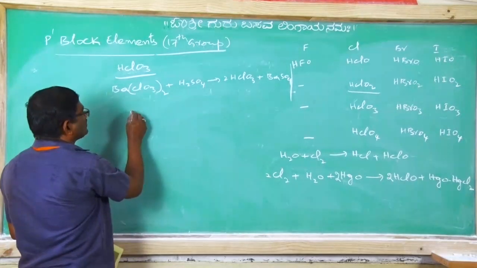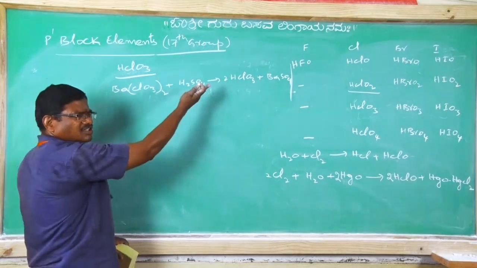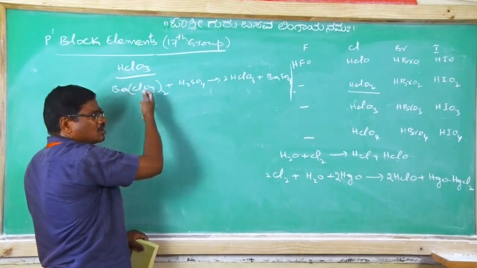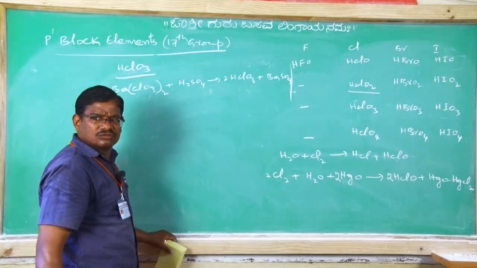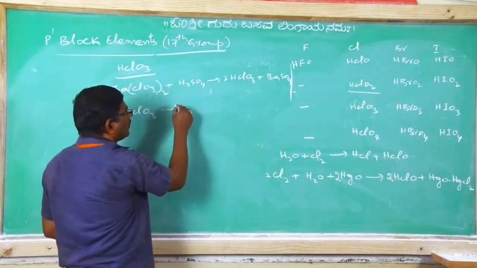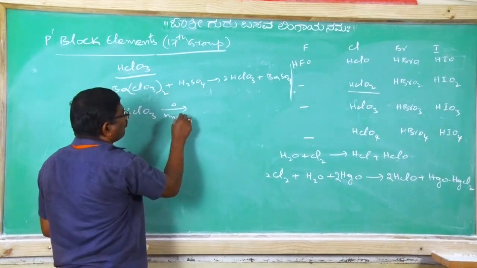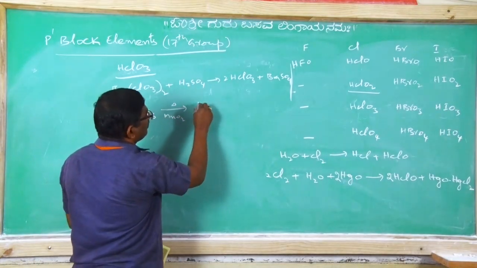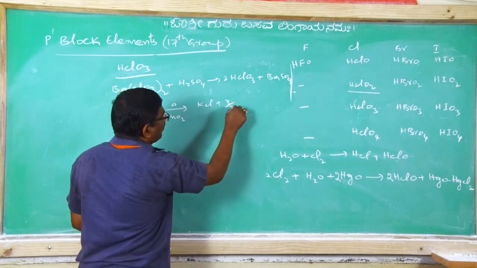Among these salts, one is potassium chlorate, familiar to us. This potassium chlorate on heating in presence of MnO2, what will it yield? KCl plus 3/2 O2.